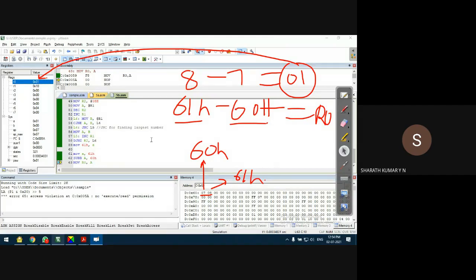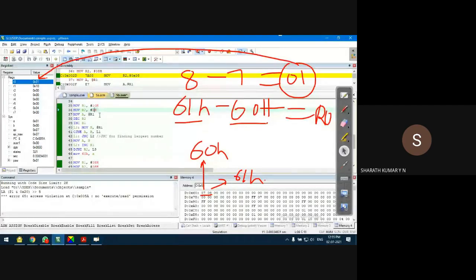Yes, just out of curiosity, I'll not discuss interrupts now. That I'll continue in the next class. Out of curiosity, let us delete this line, decrement R2. Let us see what happens. Just out of curiosity, should we be getting the correct answer? I'll do one thing. I'll take R2 as 7. I'll comment out this line, this decrement R2. Let us see what happens. If you get the same result, then that decrement R2 is not necessary. If R2 is 7, then this decrement will not be necessary.